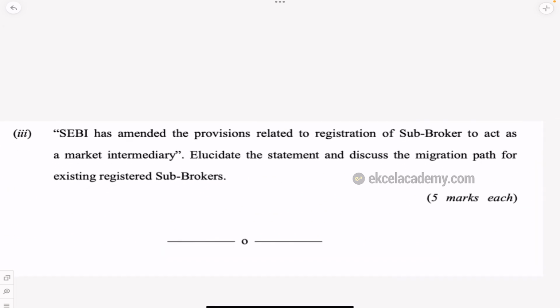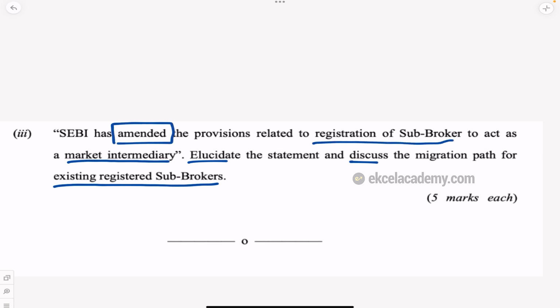SEBI has amended the provisions related to registration of sub-broker to act as a market intermediary. Elucidate the statement and discuss the migration path for existing registered sub-brokers. So what is the keyword? Amendment related to registration of sub-broker. This is the keyword. What kind of question is it?